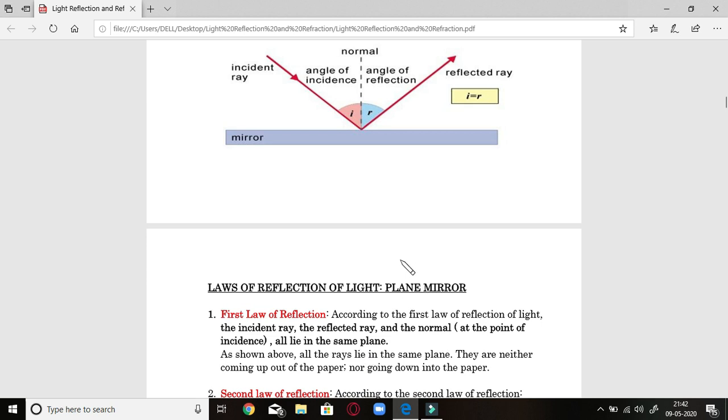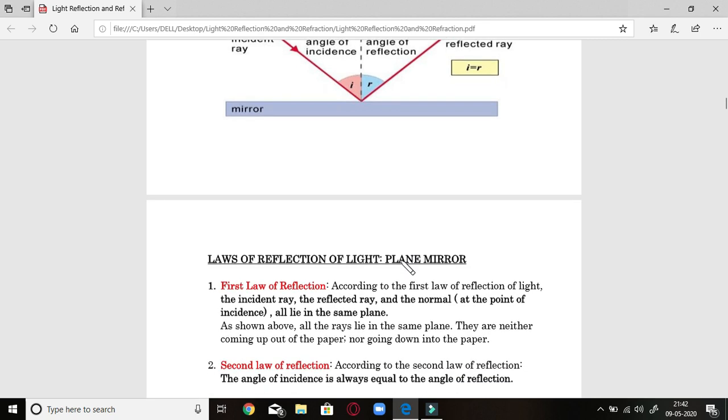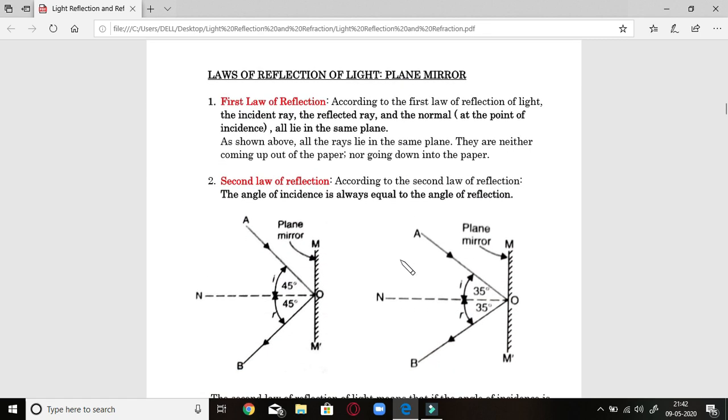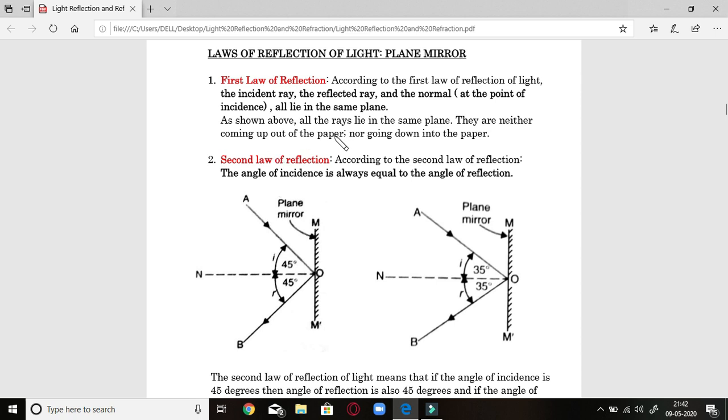Next is law of reflection of light, through a plane mirror. First law is that according to it, the incident ray, reflected ray and normal at the point of incidence all lie in the same plane. Okay, so incident ray, reflected ray and normal will be in the same plane.